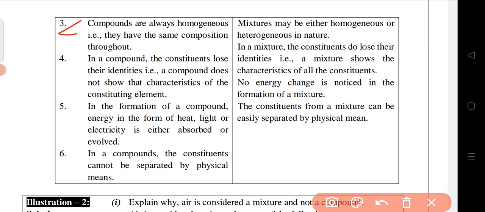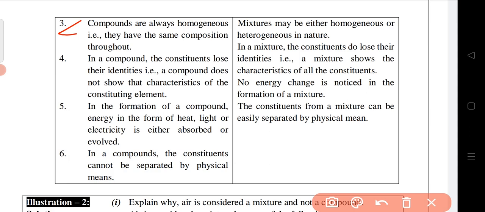we will see that compounds are always homogeneous. That means they have the same composition throughout. Of course, in case of CO2, the compound, the ratio of carbon and oxygen is the same, and the composition is the same throughout. So they all are homogeneous. And a mixture can be homogeneous, sometimes it may be heterogeneous in nature.